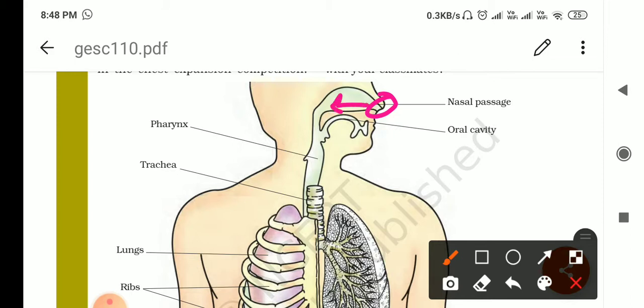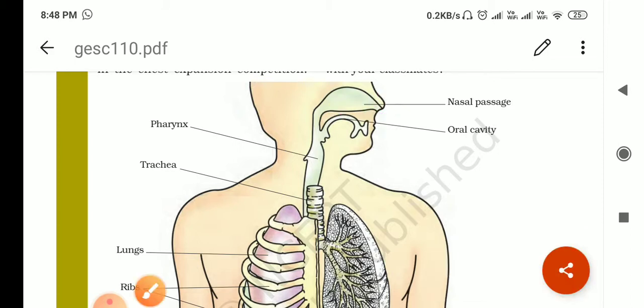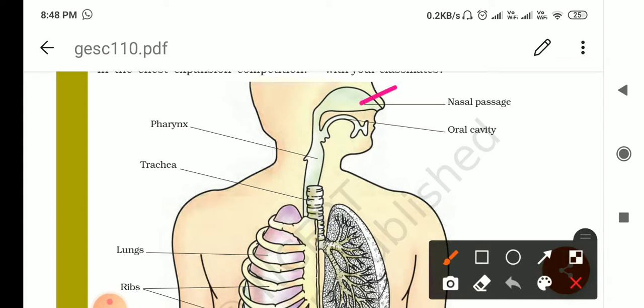And hairs are present in the nasal cavity. We all know about it. In this portion, hairs are present, and these are to trap any dust particles present in the inhaled air, right? In both the nostrils, a slimy substance called mucus is also present that moistens the air, and the blood circulation through the nose warms the inhaled air.